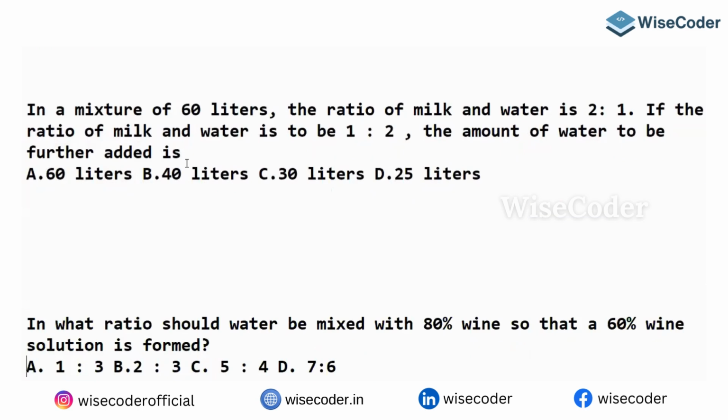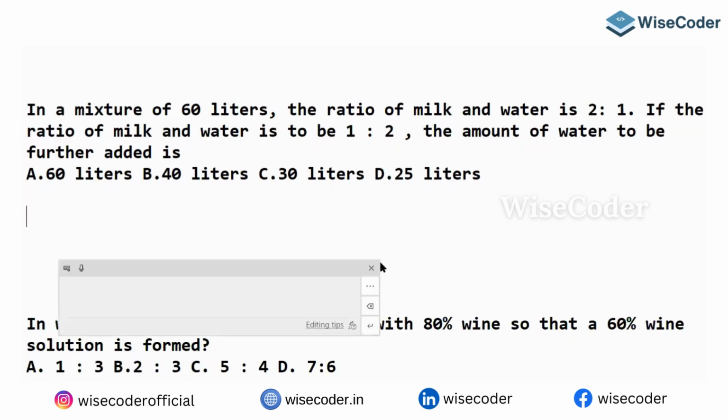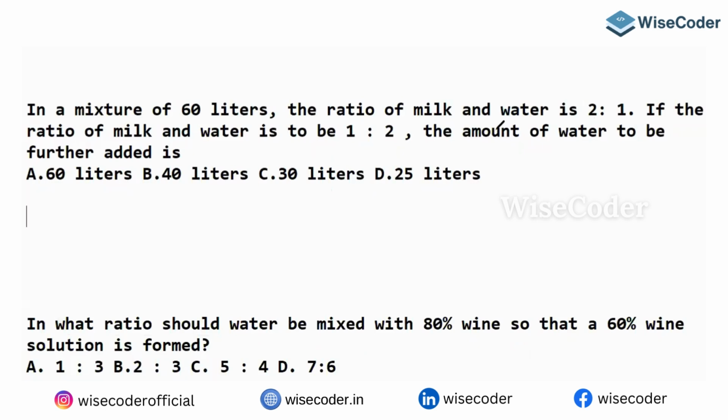In a mixture of 60 liters, the ratio of milk and water is 2 is to 1. If the ratio of milk and water is to be 1 is to 2, how much water do I need to add?